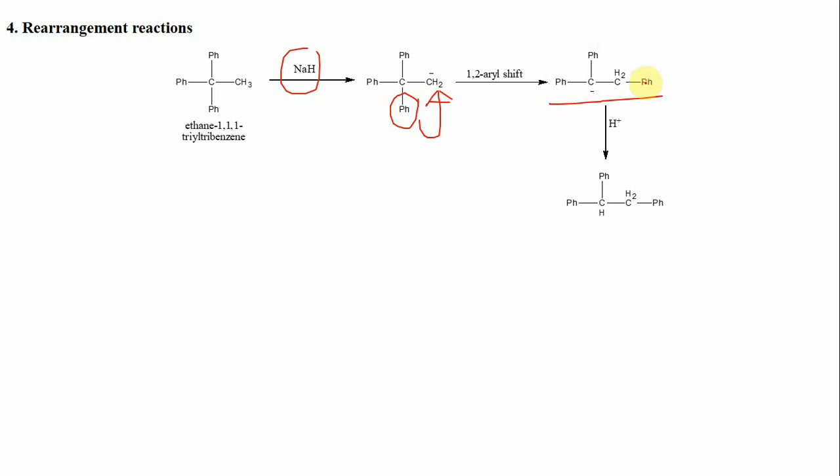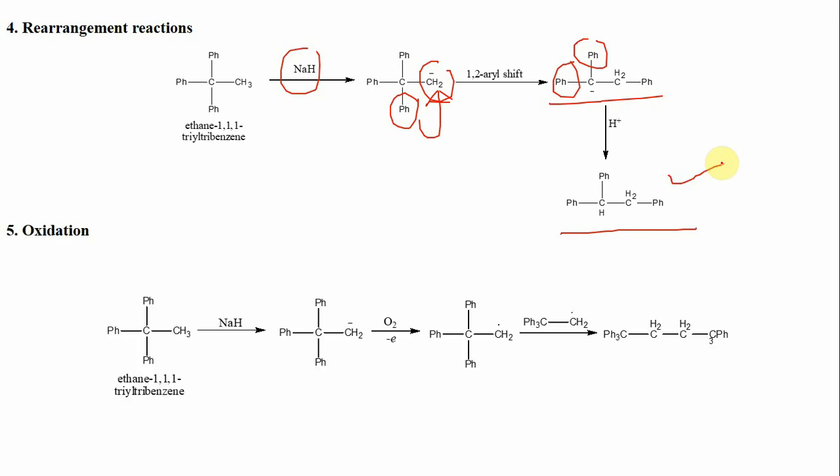Now this carbanion is highly resonance stabilized due to the presence of two phenyl groups. So this carbanion which is formed over here is highly resonance stabilized, and it is much more stable as compared to this simple alkyl carbanion in which negative charge is present only over carbon, to give the corresponding product. Moreover, they can undergo oxidation reactions.